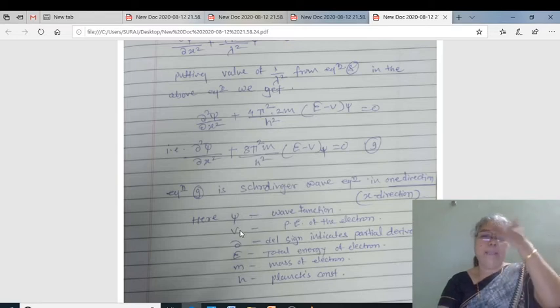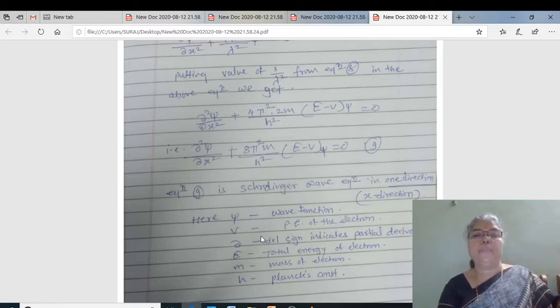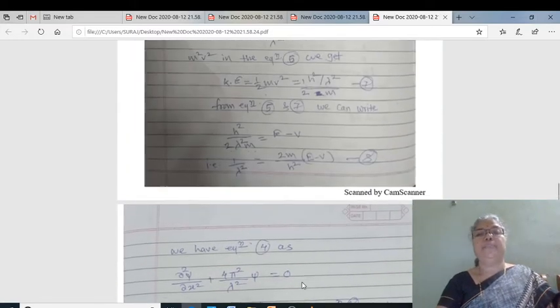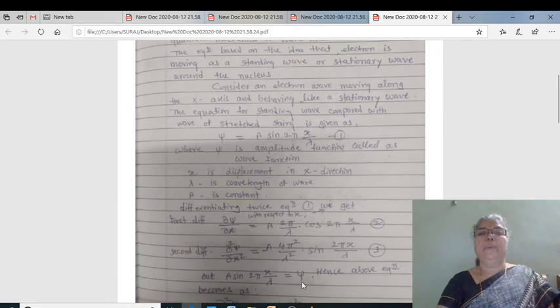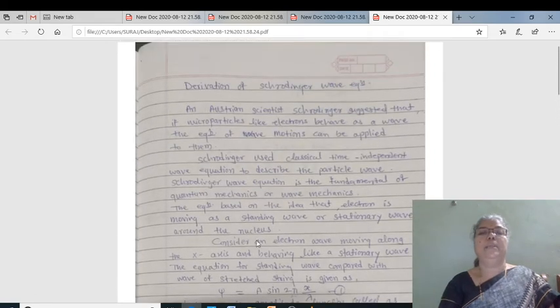Here psi is the wave function, phi is the potential energy of the electron. Del, the sign, indicates the partial derivative. E is the total energy of the electron, m is the mass of the electron, and h is Planck's constant. Again, we will summarize all the points here.